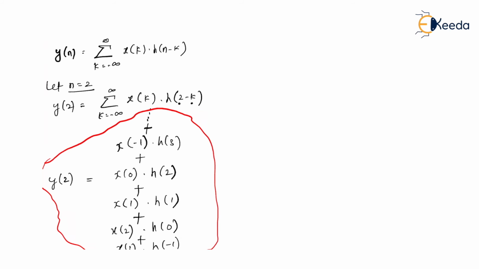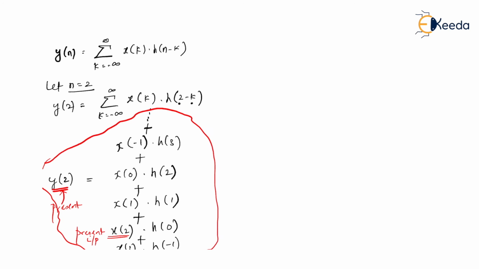Now concentrate on the thing that we need to really prove. We need to prove whether the system is static or not. For a static system, we know that the present output must depend on present input only. So if I say y of 2 is the present output, in that case x of 2 is the present input.